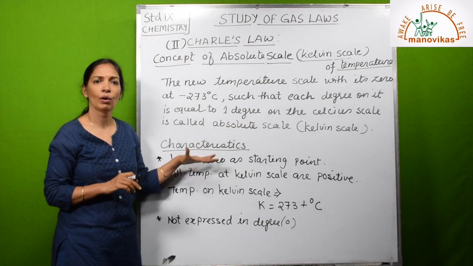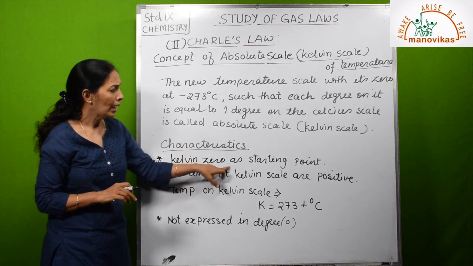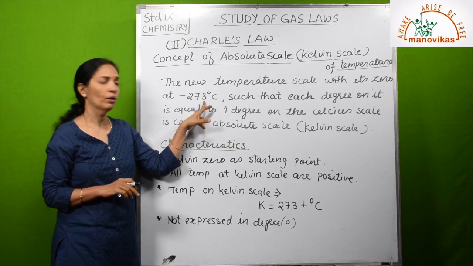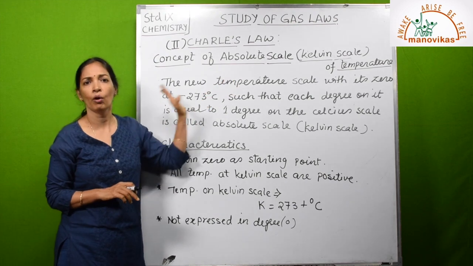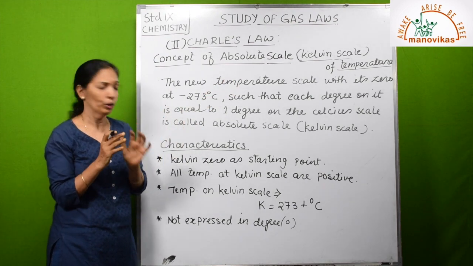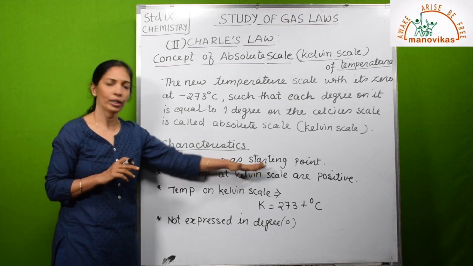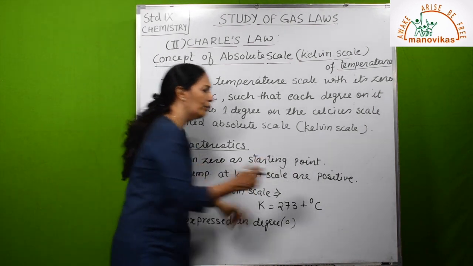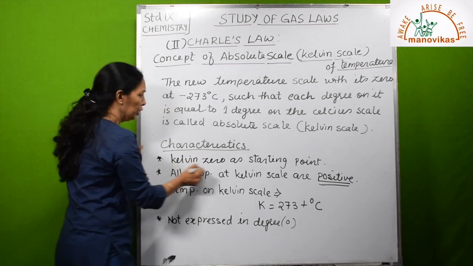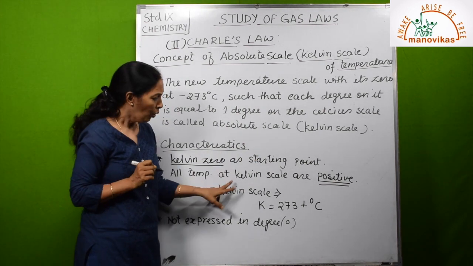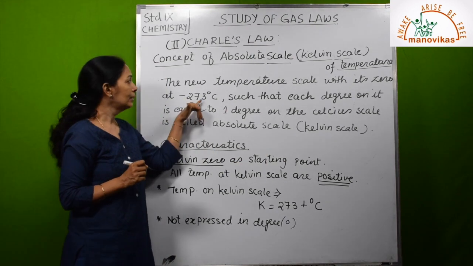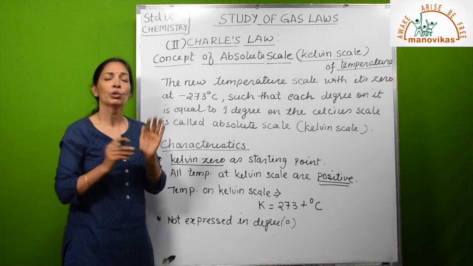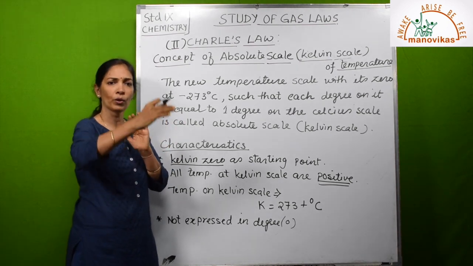Let us see the characteristics of this scale. Kelvin 0 is the starting point. So minus 273 degrees Celsius is the starting point, we say. Since it is the Kelvin scale or absolute scale, instead of writing degree Celsius, it is written as K. So 0 Kelvin is the starting point. All the temperatures on the Kelvin scale are positive. It is minus in degrees Celsius, but when it goes to Kelvin, it becomes positive. 0 onwards, so 1, 2, 3, 4. After 0, all positive numbers will be there.